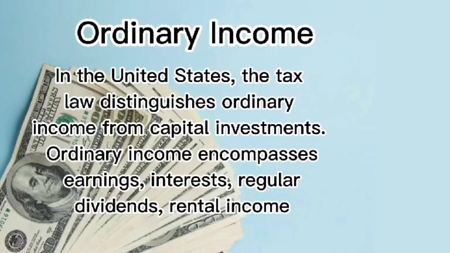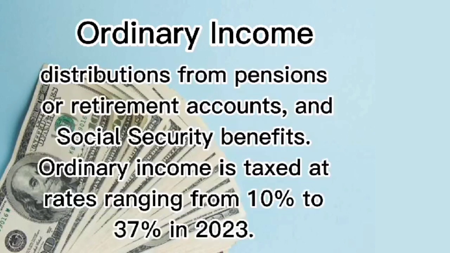Ordinary income. In the United States, the tax law distinguishes ordinary income from capital investment. Ordinary income encompasses earnings, interest, regular dividends, rental income, distributions from pensions or retirement accounts, and social security benefits. Ordinary income is taxed at rates ranging from 10% to 37% in 2023.